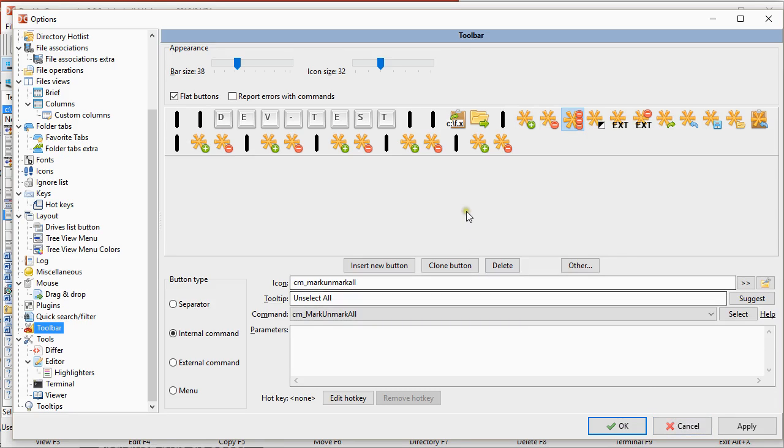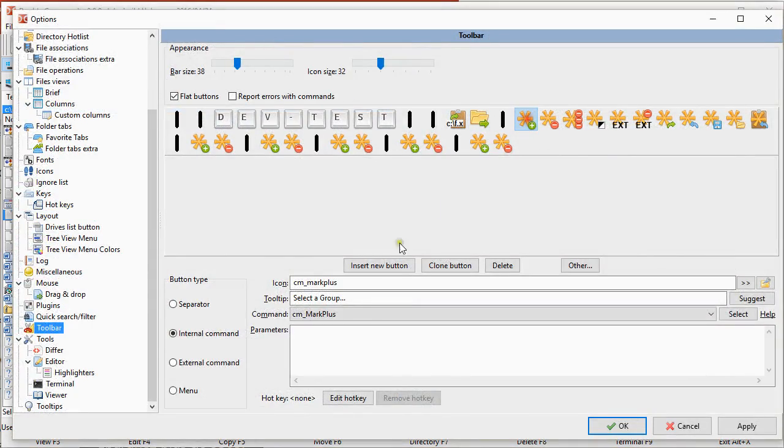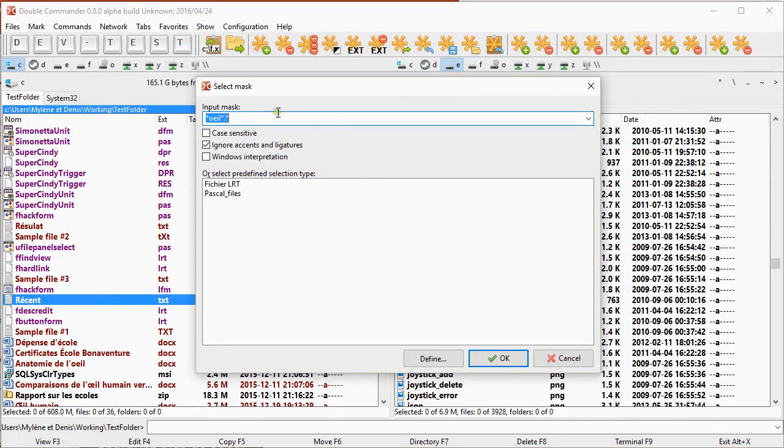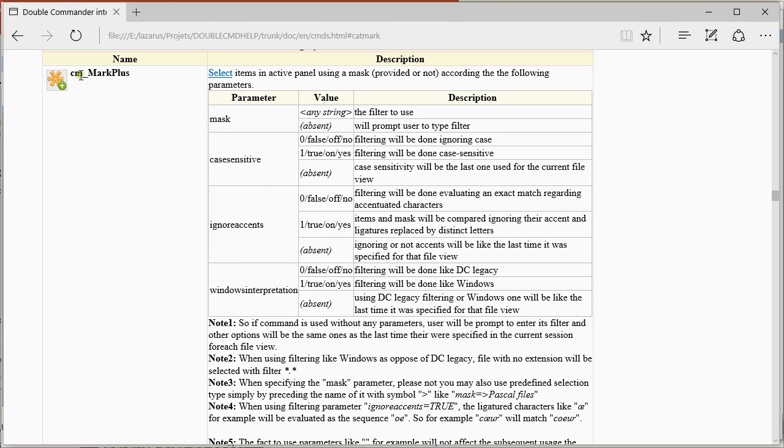And the last modification I suggest is to be able to add parameters to the mark plus command. If there are no parameters, like that one, just cm mark plus, it does the same thing as it did before. Click on that, it prompts the user to enter the filter he wants to use. But I suggest to add parameters, so for example, to have the mask equal something, ignore accent, Windows interpretation. My help file is ready to suggest what could be added. So again, mask, case sensitive, ignore accent, Windows interpretation.